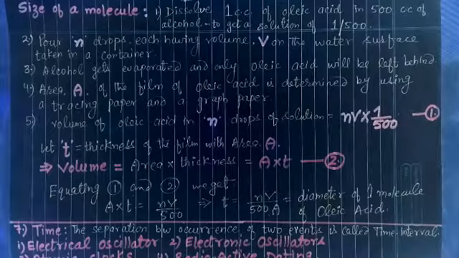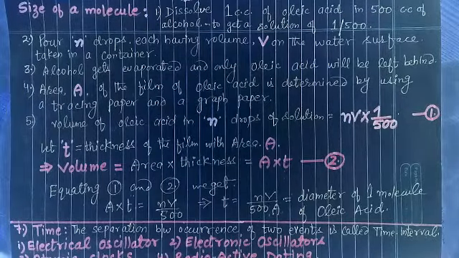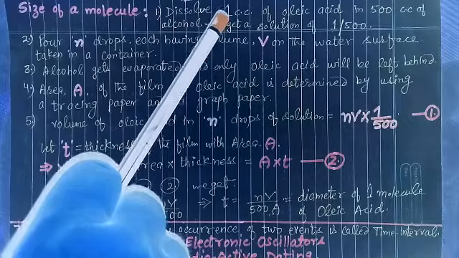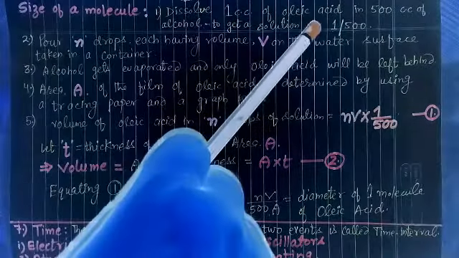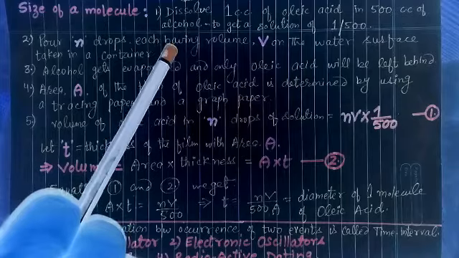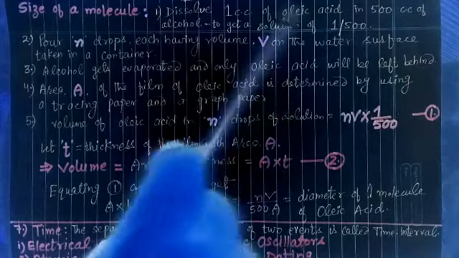Now let us calculate the size of a molecule. First of all we prepare a solution. Dissolve 1 cc, cubic centimeter, of oleic acid in 500 cubic centimeter of alcohol to get a solution of 1 by 500.